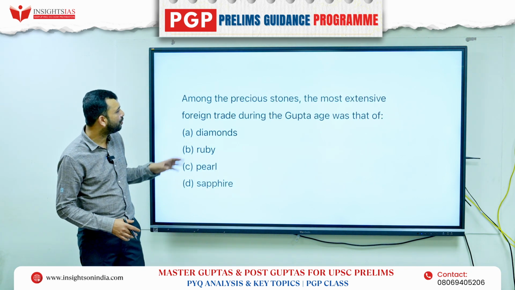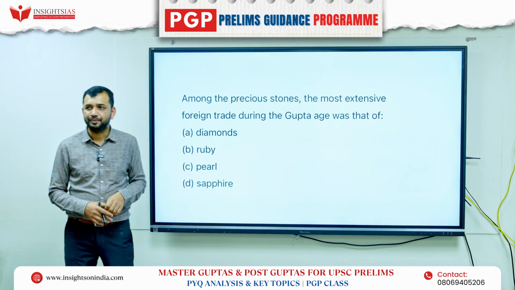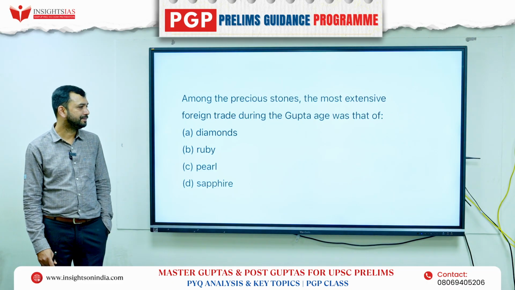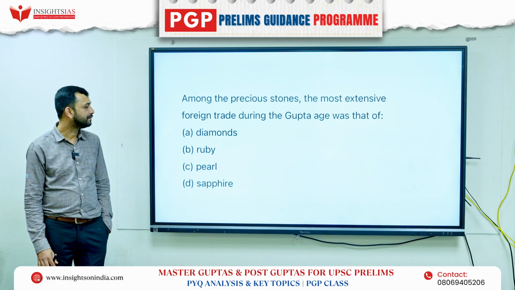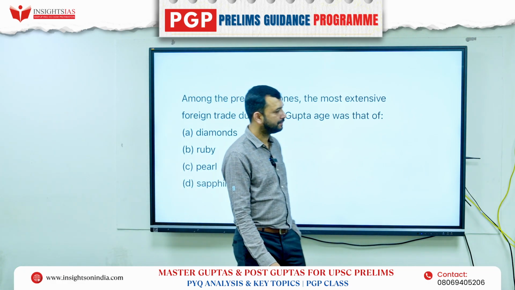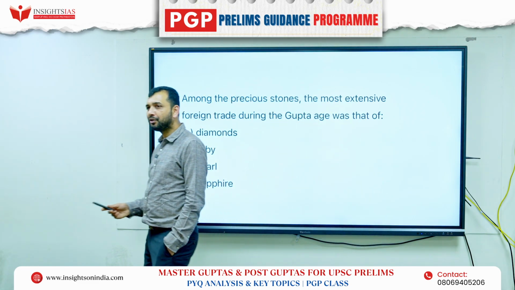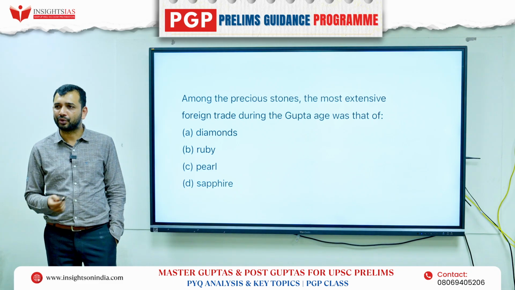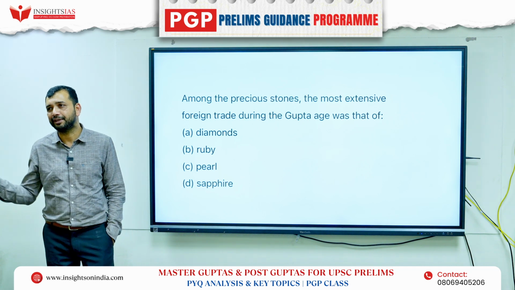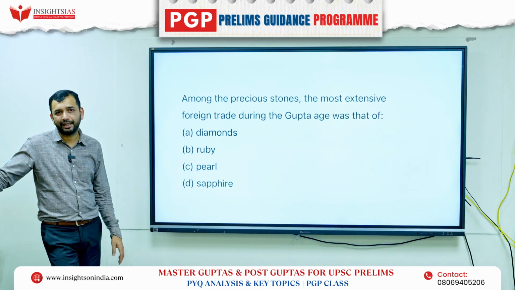Among the precious stones, the most extensive foreign trade during the Gupta age was that of diamonds, ruby, pearl, sapphire. Now this is okay. It won't be diamonds, because we know that in diamonds only Golconda is known for diamond mining, and that cannot be the largest one because only one center is there. It is basically the pearl, right? The pearl is the largest one.